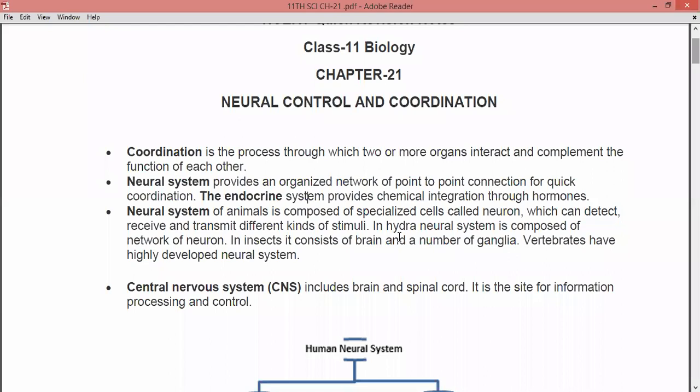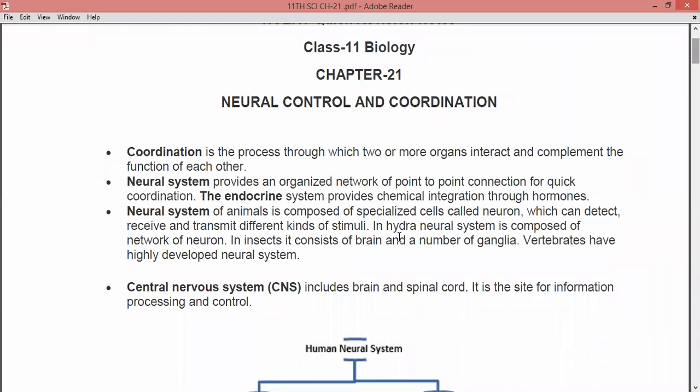The process through which two or more organs interact and complement the function of each other is known as coordination. The neural system provides an organized network of point-to-point connection for quick coordination. There are two systems in your body which do the coordination. The first is the neural system and the second is the endocrine system. The neural system provides an organized network of point-to-point connection for quick coordination.